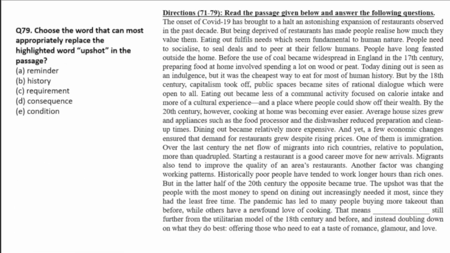Next, finally, the 79th question. Choose the word that can most appropriately replace the highlighted word upshot in the passage. If you want to replace something, it must give the same meaning. Actually, the meaning of upshot is the final result. Now the options: reminder, history, requirement, consequence and condition. Here consequence is a result of something. So you can find the nearest word as consequence. Consequence is also a result of a situation. So always try to choose a similar word whenever you are replacing it, so that contextually the meaning of the sentence will not be changed.